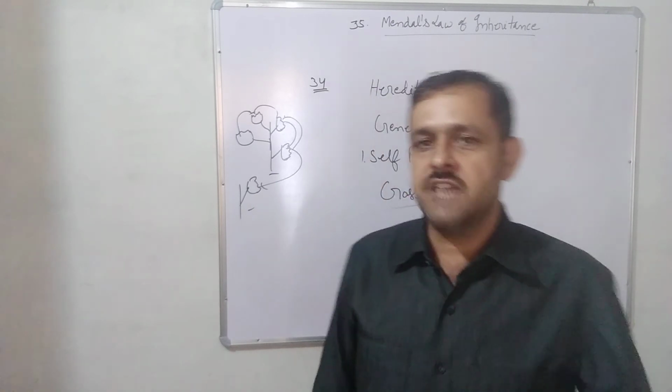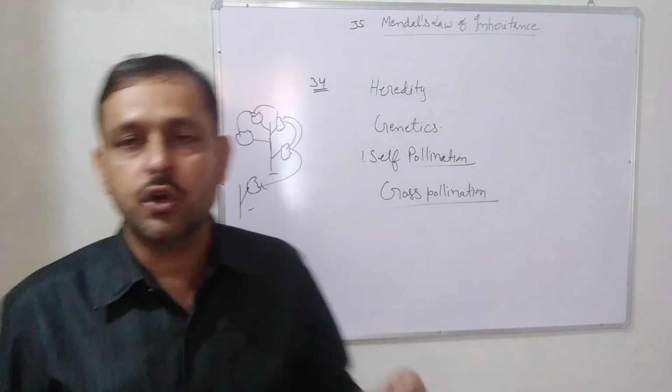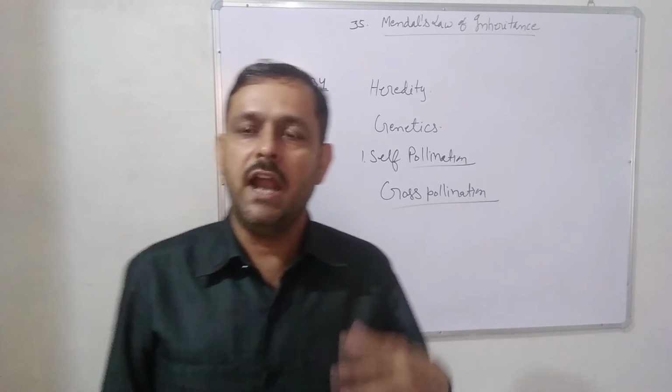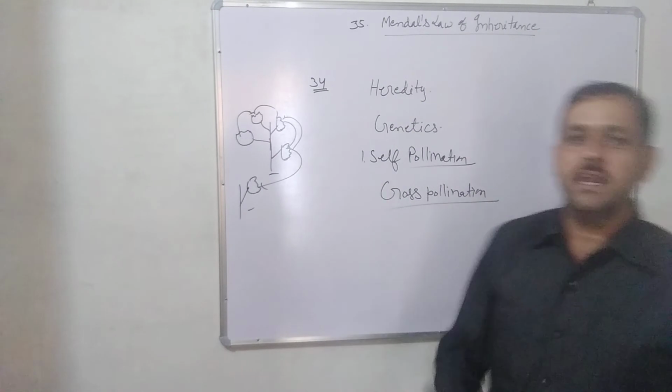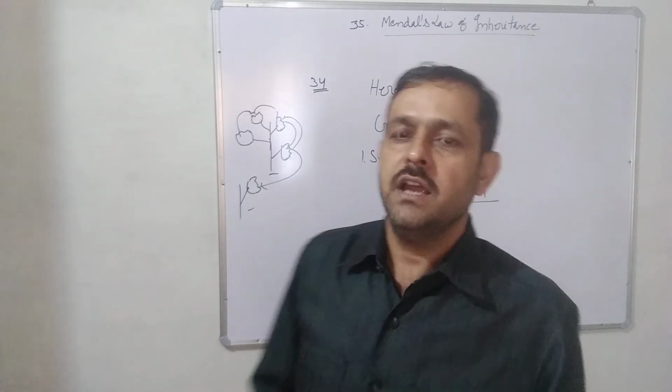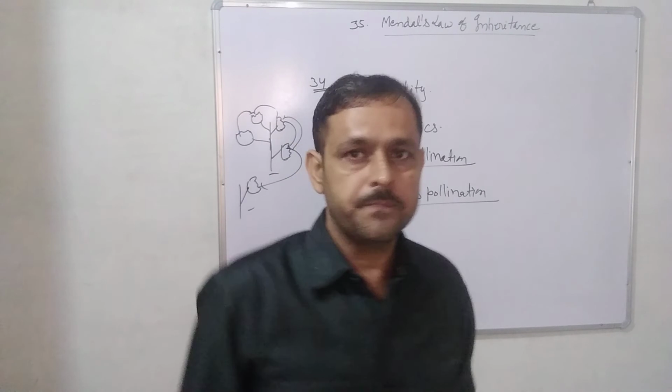Mendel did 3 types of experiment: monohybrid cross, dihybrid cross, and polyhybrid cross, and gave 3 laws: law of dominance, law of segregation, and law of independent assortment.